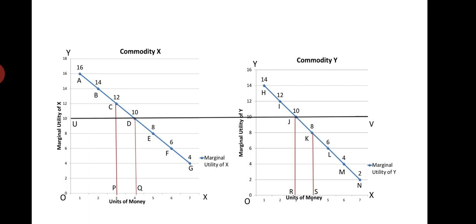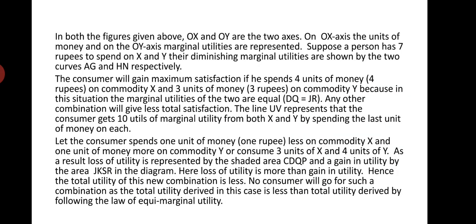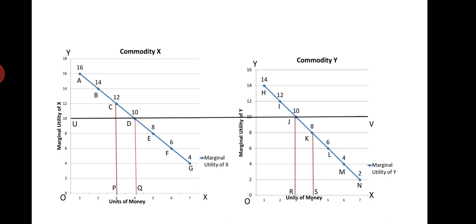This diagram is drawn on the basis of the imaginary table we have already taken. Now we will come to explain the diagram. There are two figures, one representing commodity X and the other commodity Y. In both figures, OX and OY are the two axes. On the OX axis, the units of money are represented, and on the OY axis, the marginal utilities.